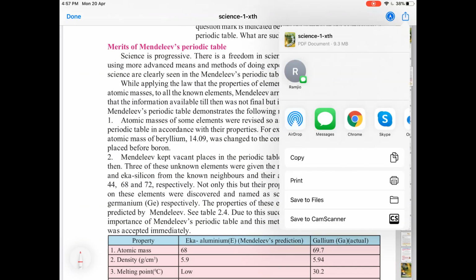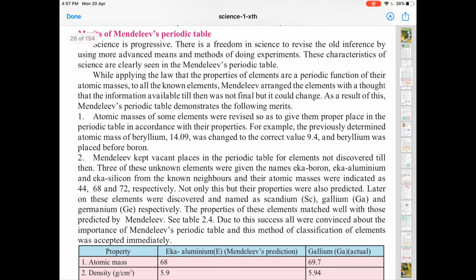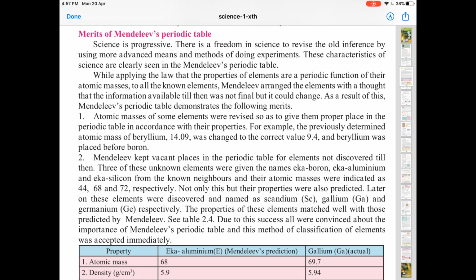The first merit which is mentioned is about atomic masses. The atomic masses of some elements were revised so that they could be given a proper place in accordance with their properties.